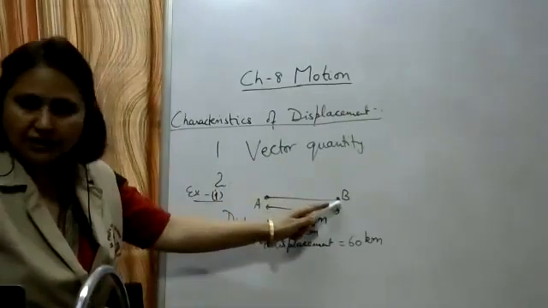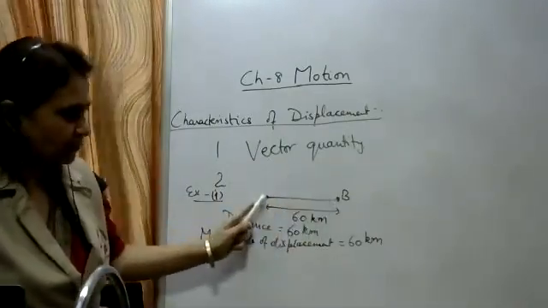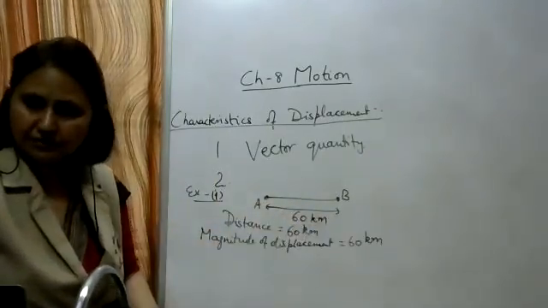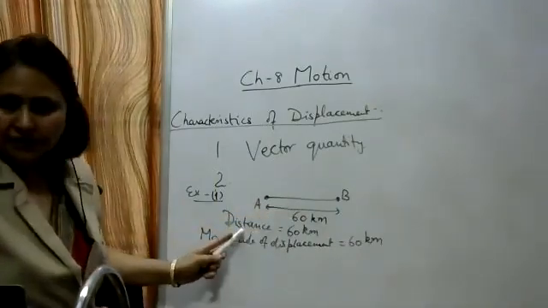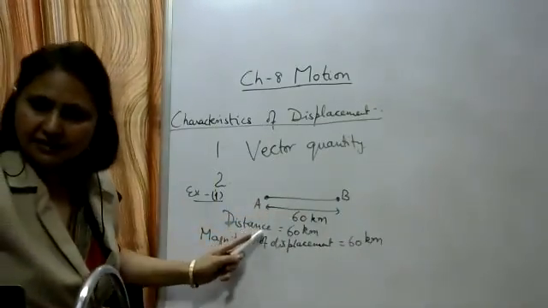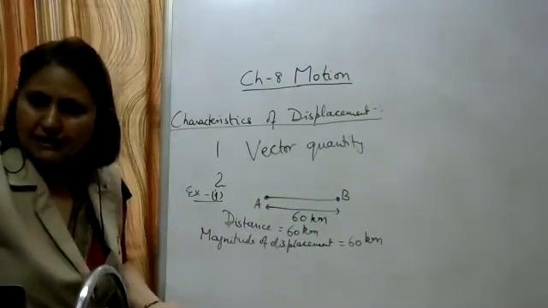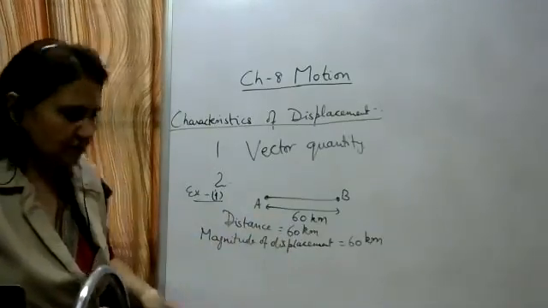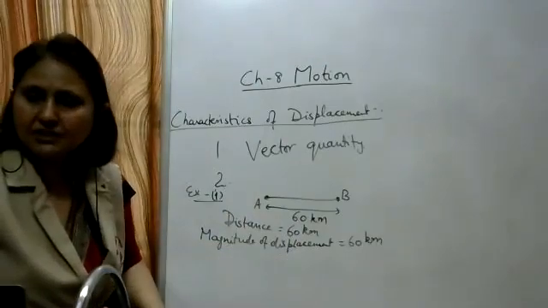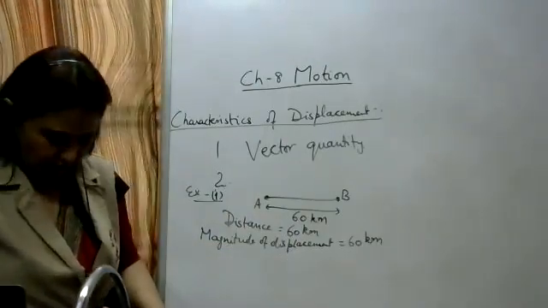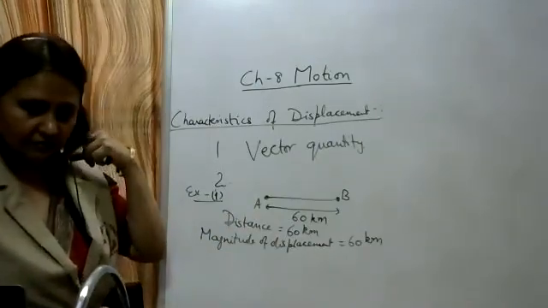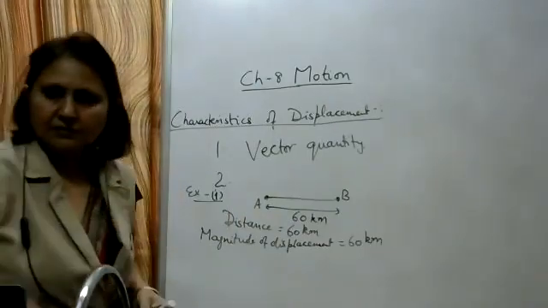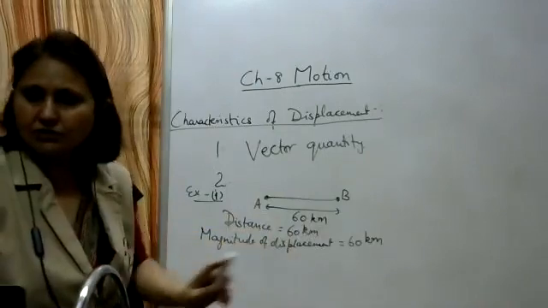So you can draw this figure. A to B, started from point A, reached the point B. Path length is 60 kilometers. It's moving in a straight line. Distance is equal to path length, as you can see from the figure. Distance is equal to 60 kilometers. Write down: magnitude of displacement is equal to 60 kilometers.